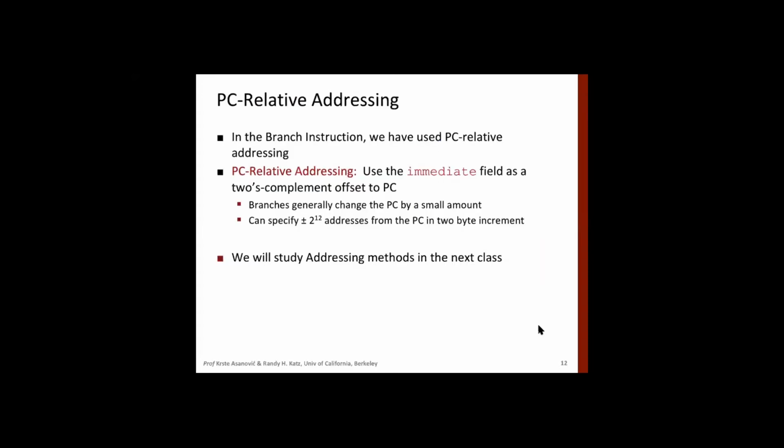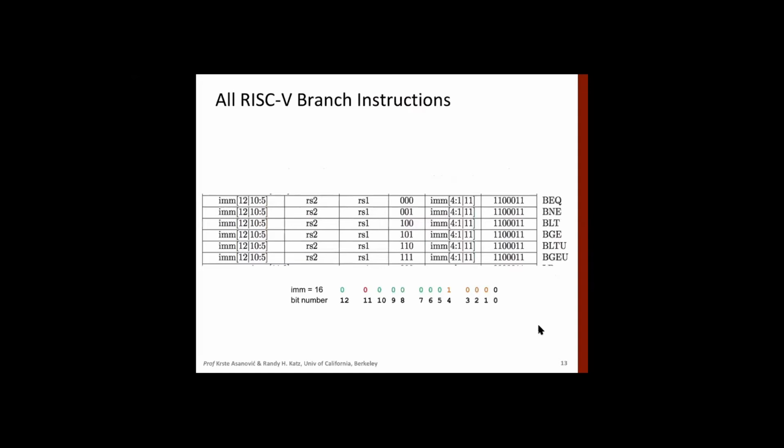And the addressing that we are doing, addressing means how the opcode is fetched. Okay, so we use PC relative addressing here that we have already discussed. Okay, all right. So these are different kinds of branch instructions. We have discussed only one: branch on equal to, then branch on not equal to, branch on less than, branch on greater than, branch on less than unsigned, and branch on greater than or equal to unsigned. And the format is what we have seen earlier, right?